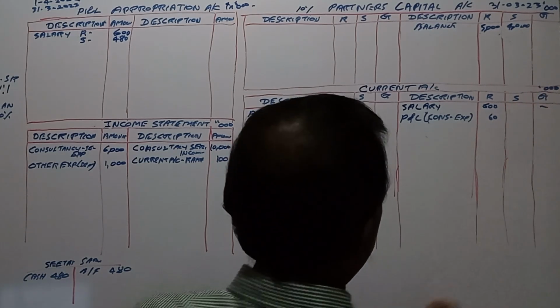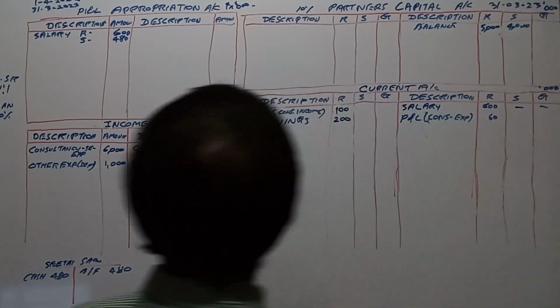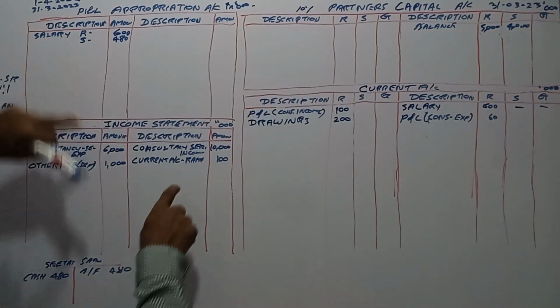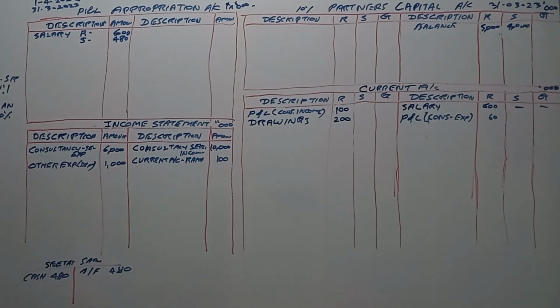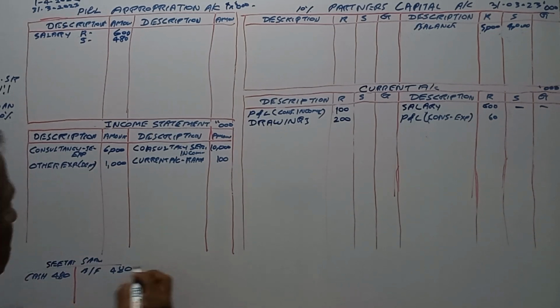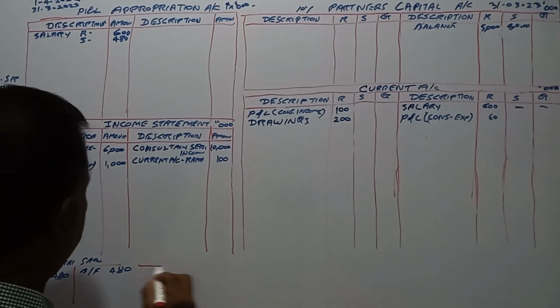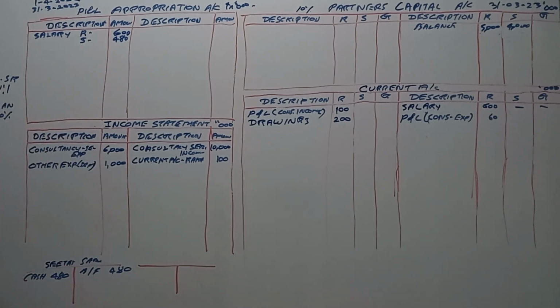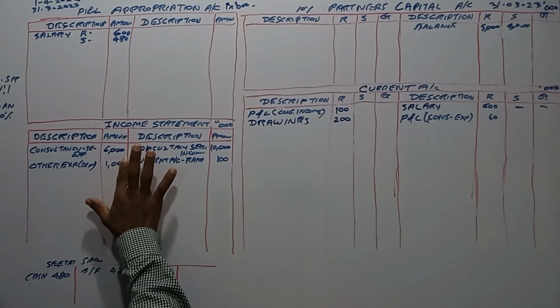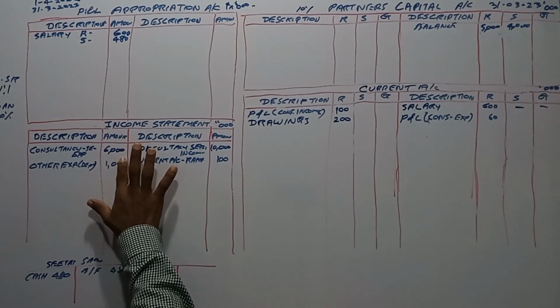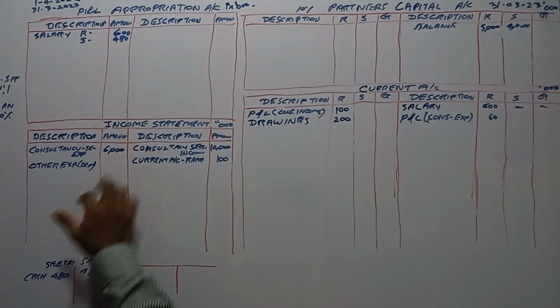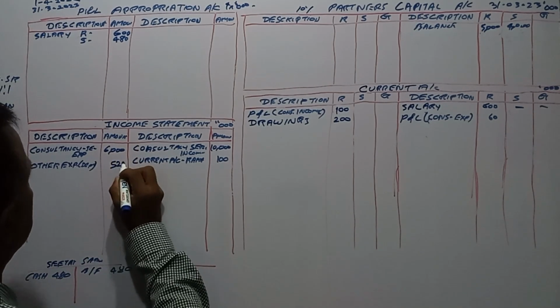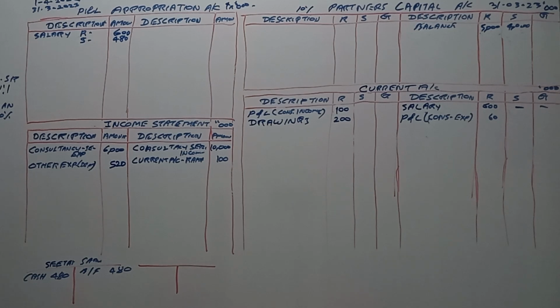We don't need to charge it to profit and loss, right? Here they say 480 is consultancy expenses. Consultancy expenses has to be deducted by the 480. Then it is how much? 520. 1000 minus 480 is 520, right?